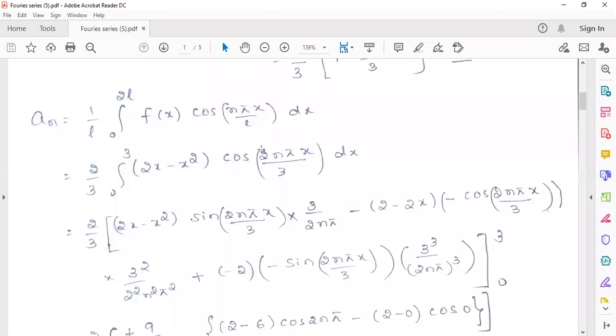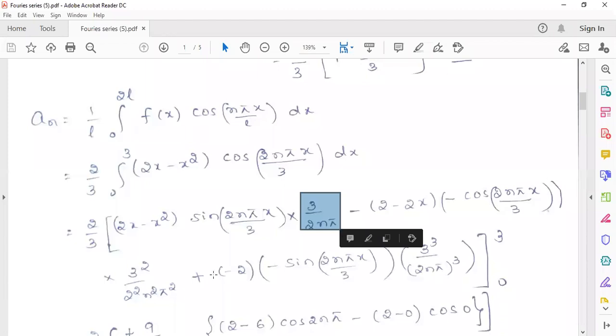Here 2n pi by 3 is the constant, so it will be in the denominator. Once shifted to the numerator, the denominator will come into the numerator; that is, it will become 3 by 2n pi. You just have to take the reciprocal and write it in the numerator.